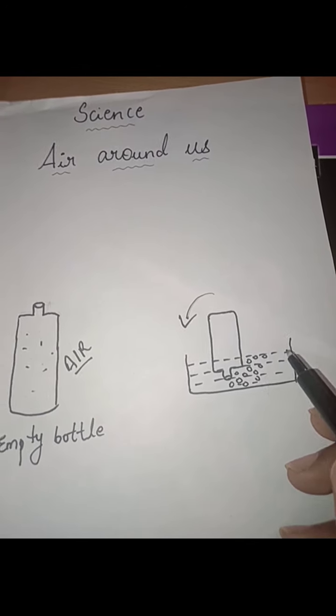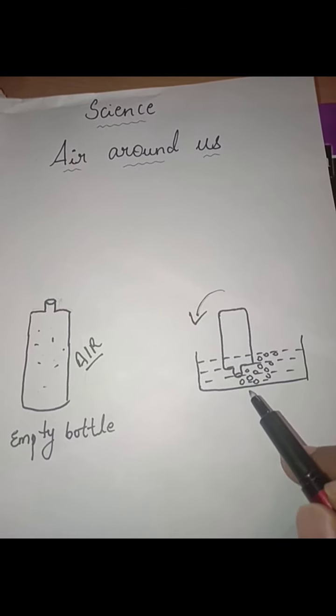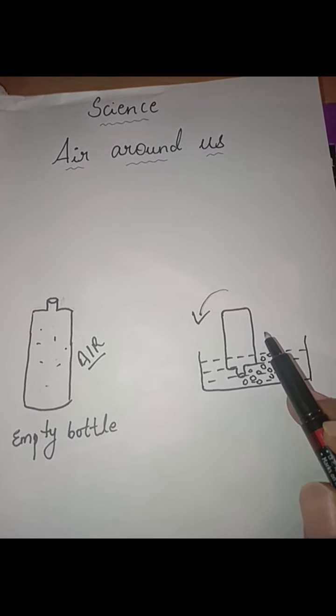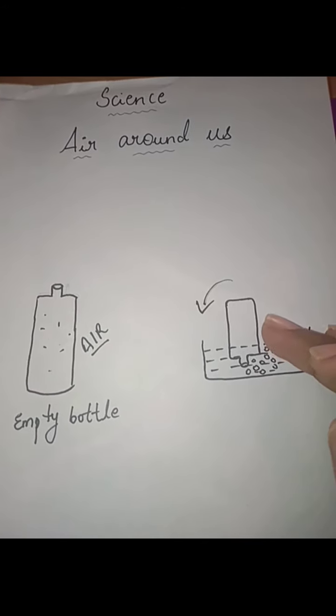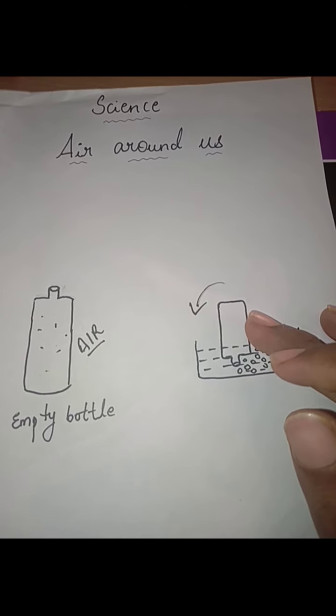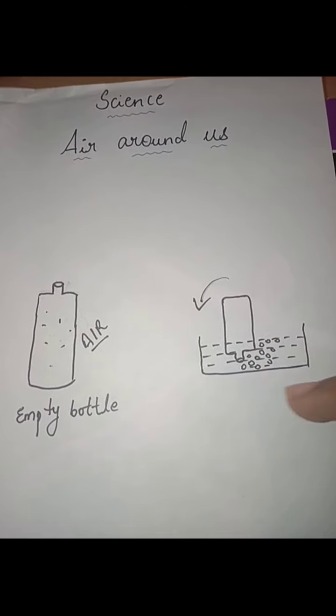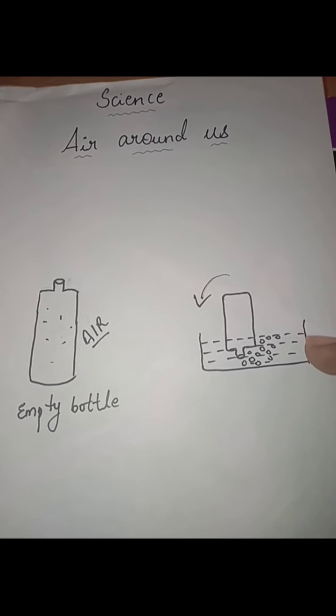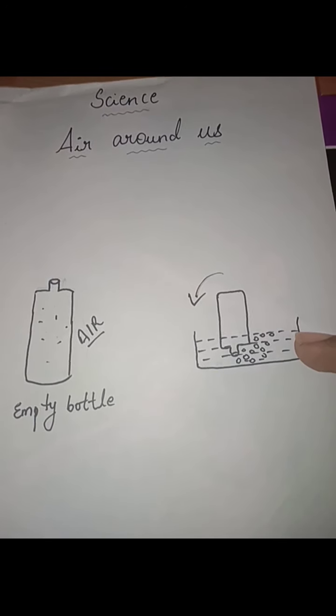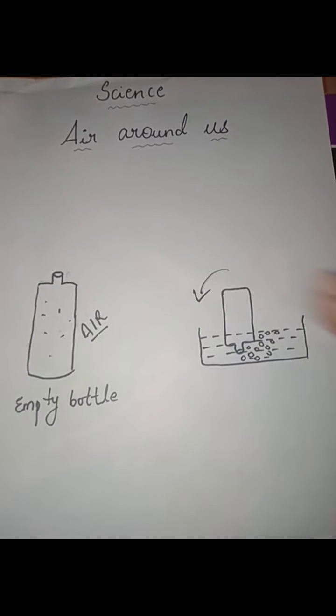Now I kept the bottle in the tub and water had entered into the bottle. What's inside the bottle now? There is air inside the bottle, right? Air. Now I tilted the bottle, and the air is coming out from the bottle in the form of bubbles. So that indicates the presence of air inside the bottle.